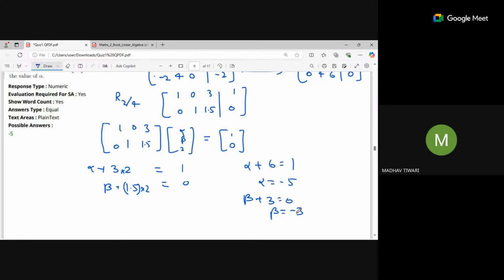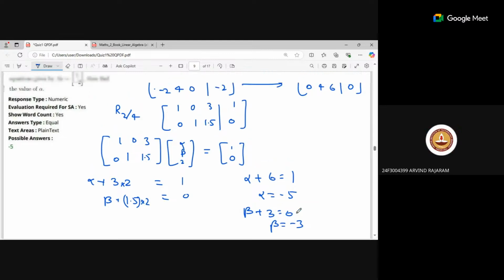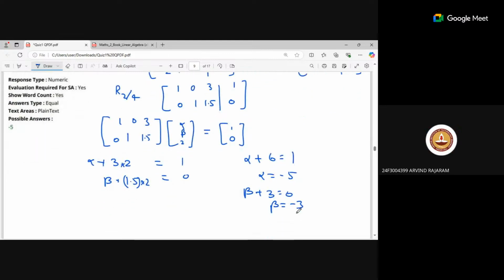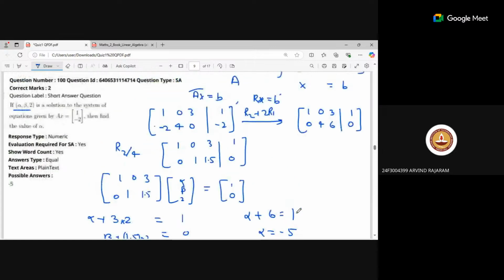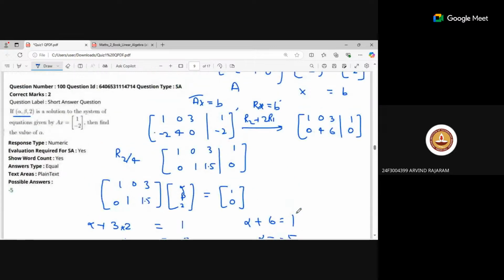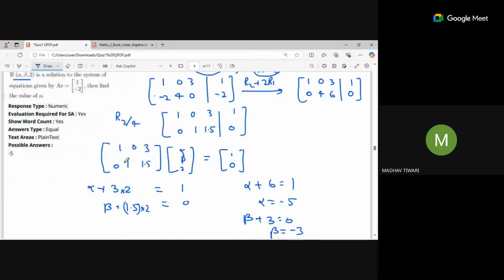Is that clear? Sir, I did the multiplication directly. I got two equations without reduction. I straight away got that. That's also fine. Yeah, I got the same. Because I already told that even if in the reduced row echelon form you will get the same answers, as well as in the original form you will get the same answer. So wherever you find it easy, that's okay. Okay. Anyone else having any other doubt?